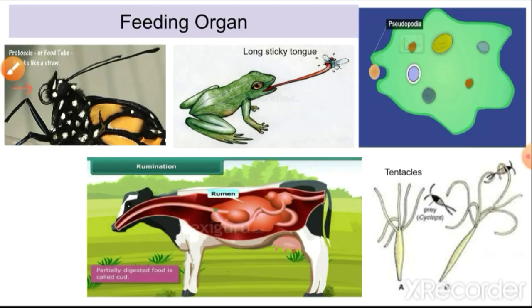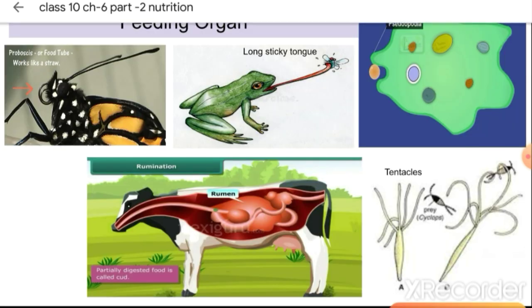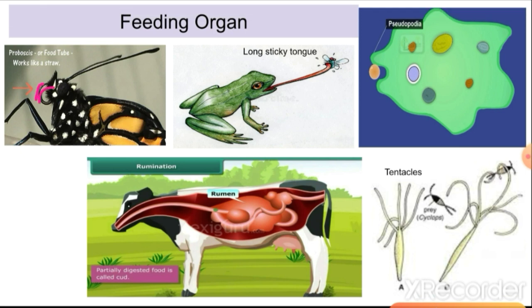I've shown you through the pictures. Like you could see here, proboscis. This is the feeding tube. Proboscis on the butterfly. Then frog have a long sticky tongue by which it ingests the prey. Then amoeba have pseudopodia. This kind of impression is a false leg, like they move with a false leg. Pseudo means false, so this is what is called pseudopodia. Through the pseudopodia they ingest the food, they take the food inside the body.